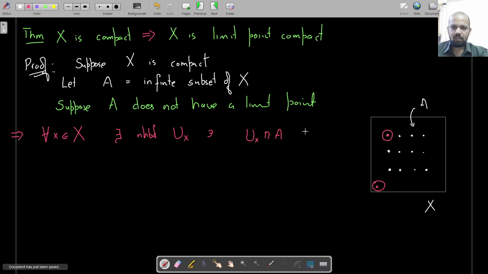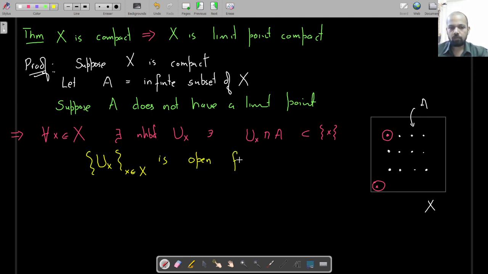So this is contained inside singleton x, it cannot have anything apart from x. It might even be empty, like in this case it will be empty, or it could have singleton x, it doesn't matter. Now this Ux, for all x belonging to X, is an open cover for X.